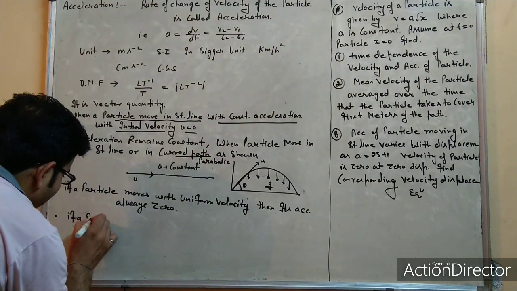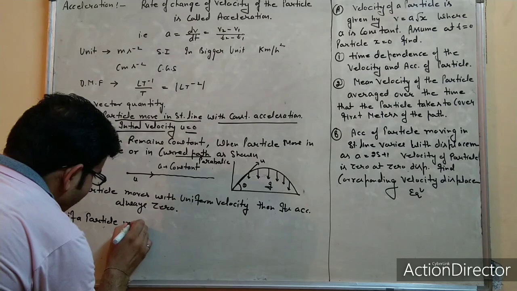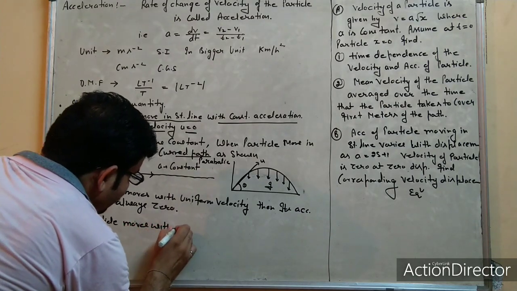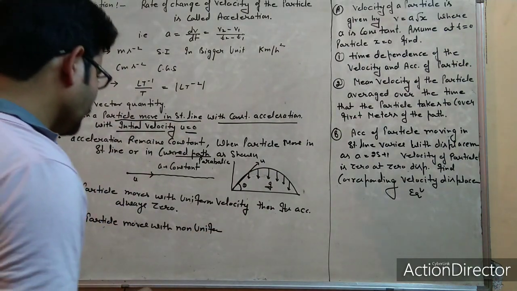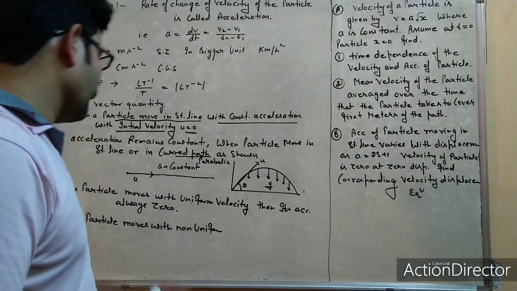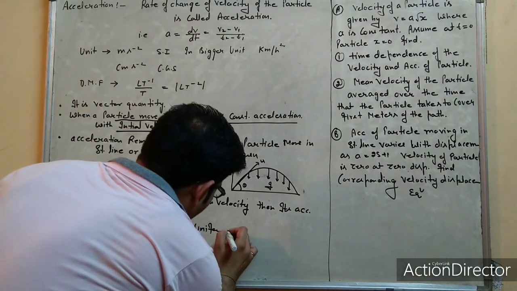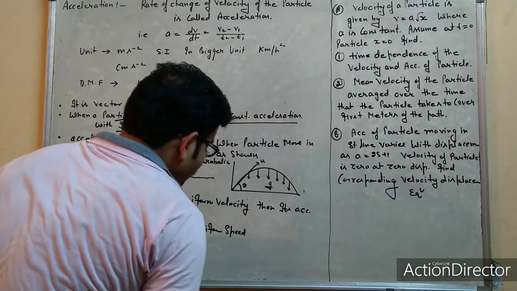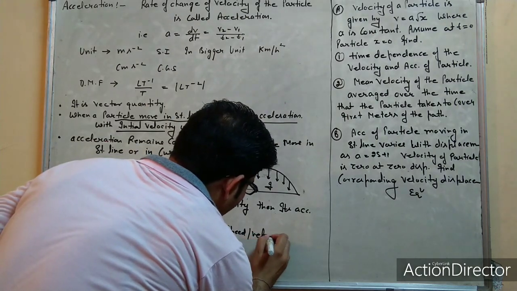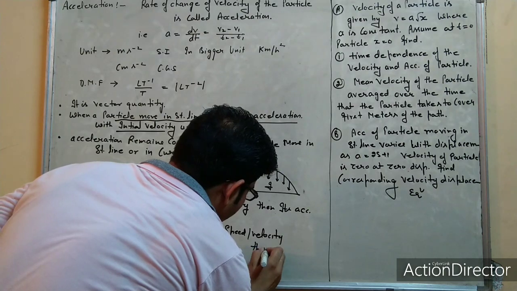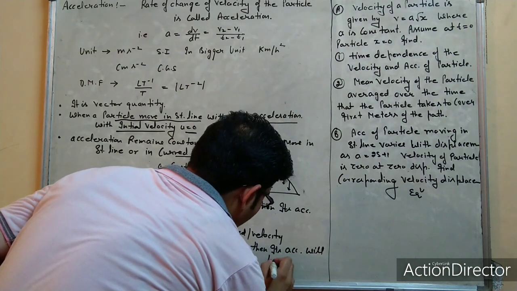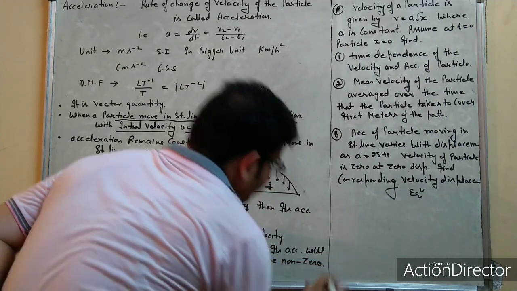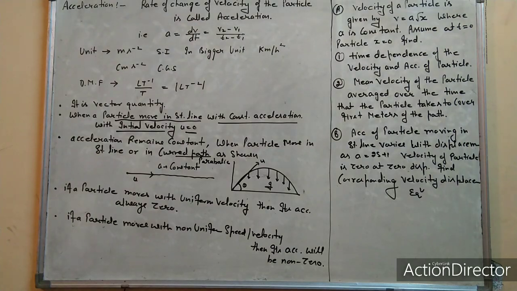If a particle moves with non-uniform speed and velocity, then its acceleration will be non-zero.